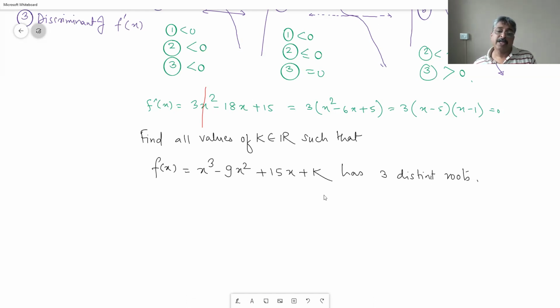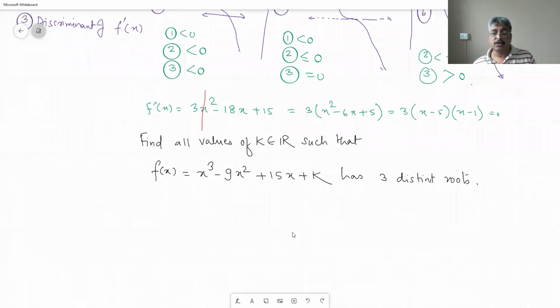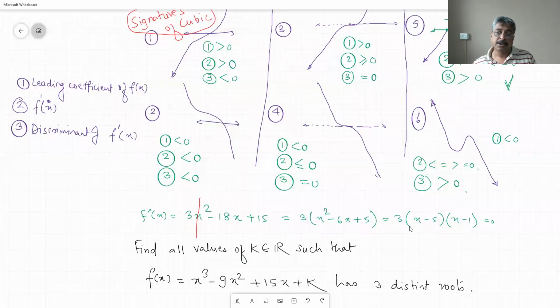Okay, so as far as nature of the roots are concerned, let us do some discussion in these graphs.